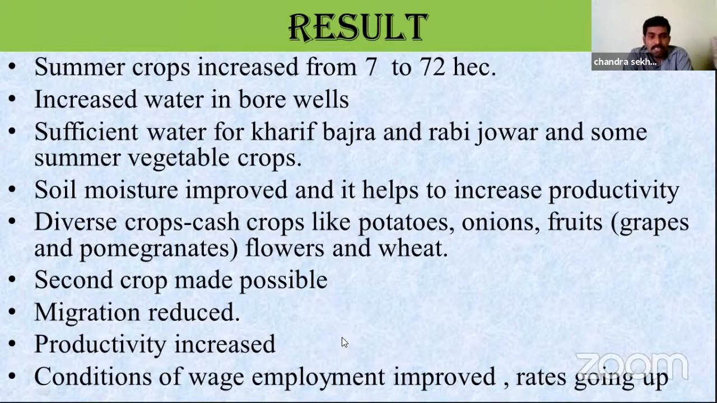Then productivity increased. Before implementation of the scheme, due to a lack of sufficient water for the crops, they were getting only low productivity. After implementation of the scheme, soil moisture improved. At the same time, sufficient water is available for the crops. Because of the water availability, the productivity from the same land increased.